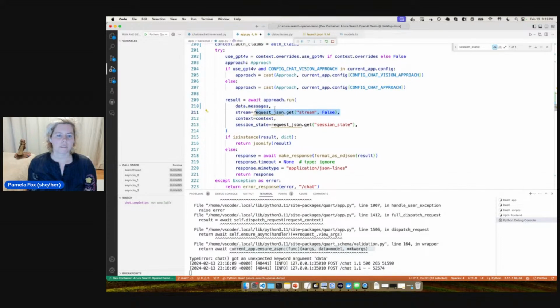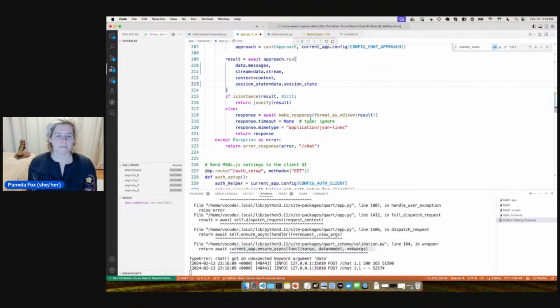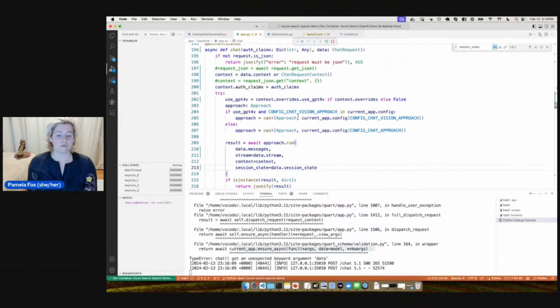And whether we're streaming, data.stream, and that defaults to false, so we don't have to worry about the default there. I think I can just make better defaults for some of these things. And then data.session_state. And what does that default to? Yeah, it doesn't default anything. That's fine. Oh, right. Cool. So let's run and debug again.